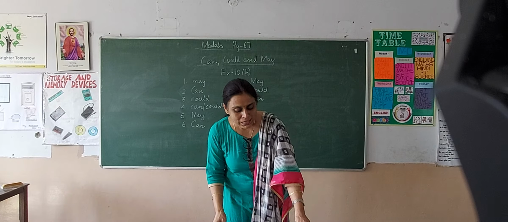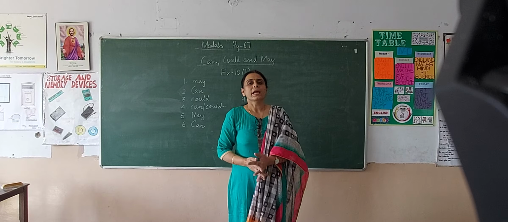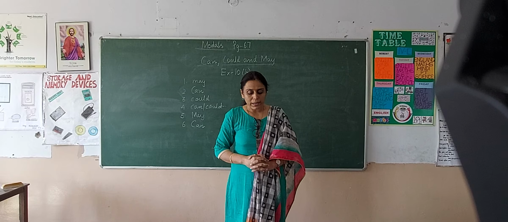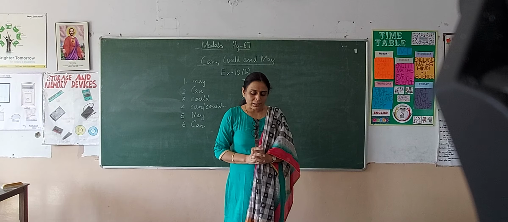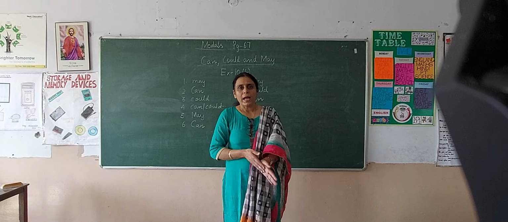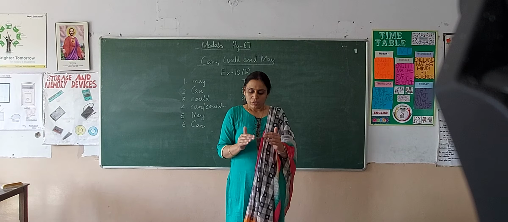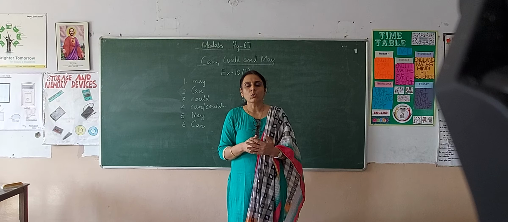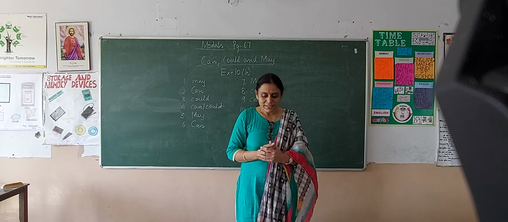So children, that's all for today. Please do this work very neatly in your English language books. The topic is very simple, so please try to understand this and read page number 67. I hope you will be able to know and you must have been able to learn the usage of can, could and may. It is very simple.